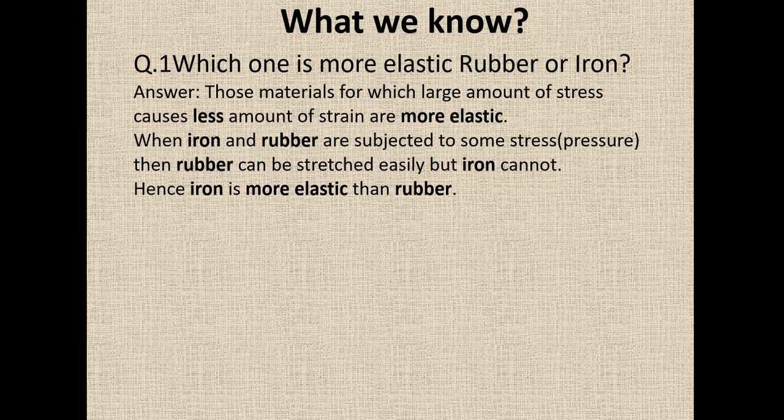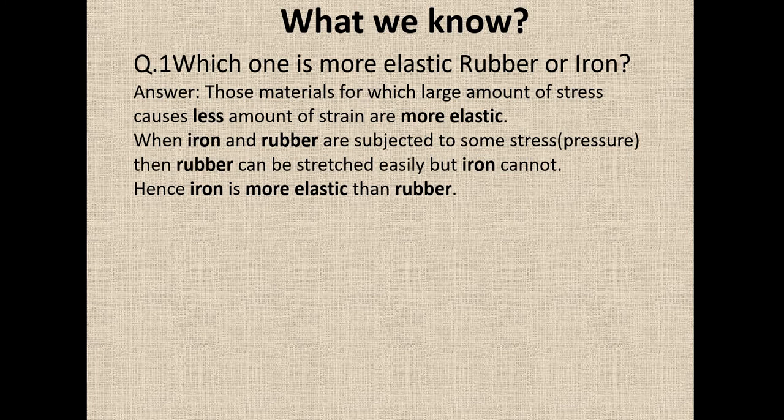Or in other words, whichever material has a larger value of Young's modulus of elasticity will be more elastic than the other material. If we apply a small force and it can be stretched a lot, that is less elastic. But if we apply a large force and the extension is smaller, that is more elastic.